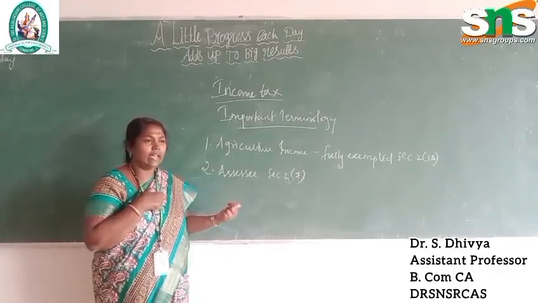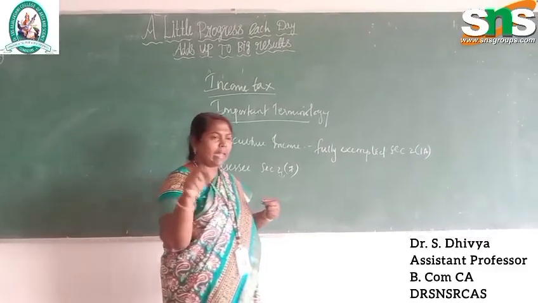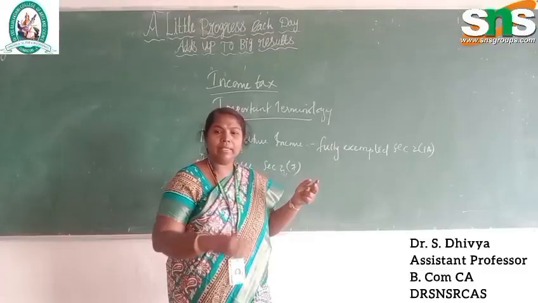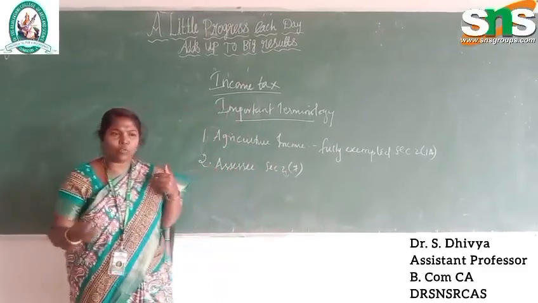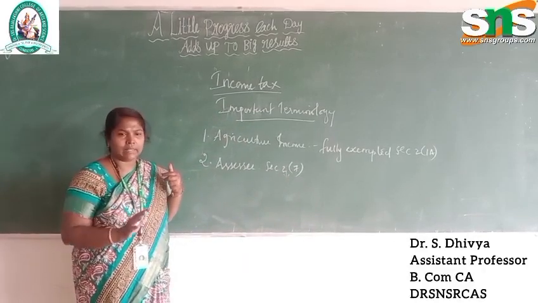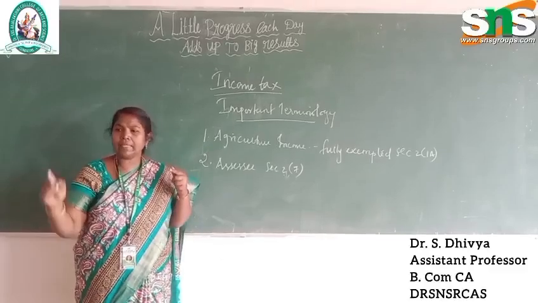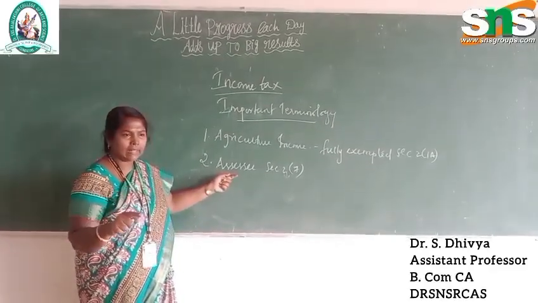If I am not liable for paying the tax to the government, which does not come under the slab they have mentioned in the concurrent list or state list or whatever it may be, I am not an assessee. So the person who is liable to pay tax and is paying the tax to the central government is called an assessee.